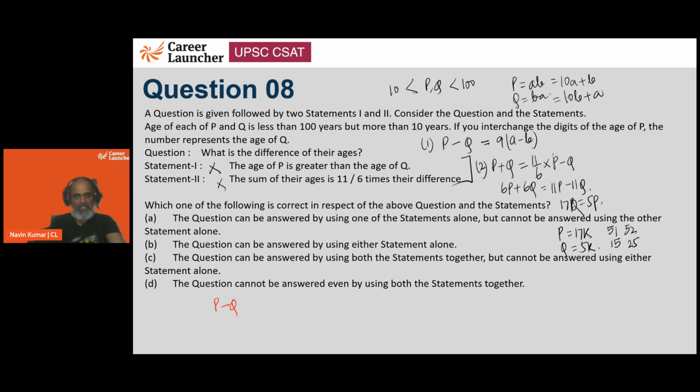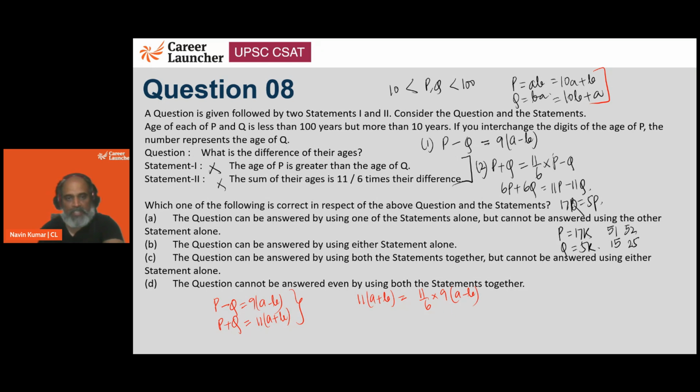P minus Q is 9 times A minus B, and P plus Q is going to be 11 times A plus B. Now, as per the question, and since P is greater than Q, that's why I'm writing P first here. The sum of their ages, that is 11 times A plus B, is 11 by 6 times their difference, which is 9 times A minus B.